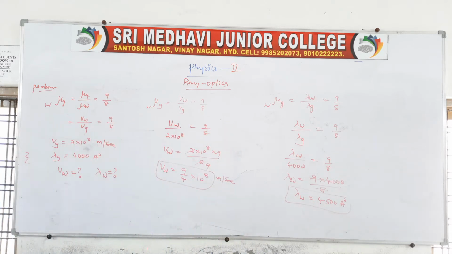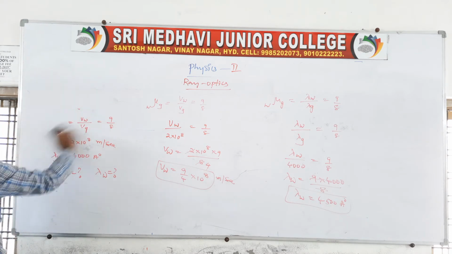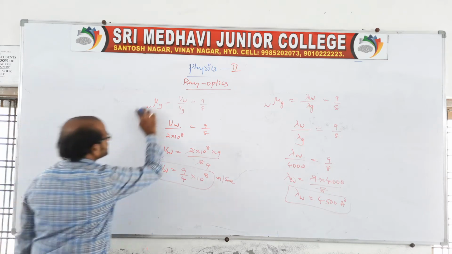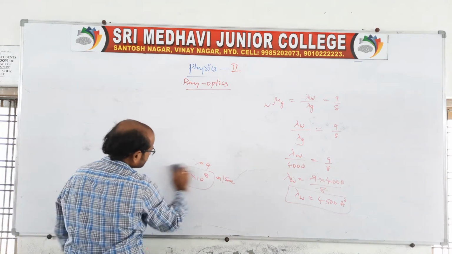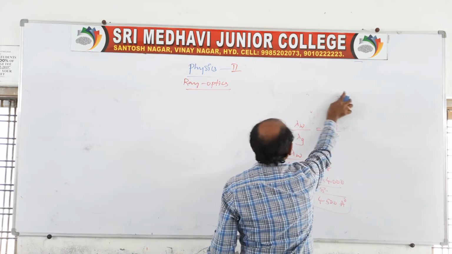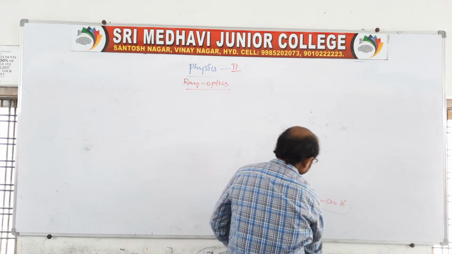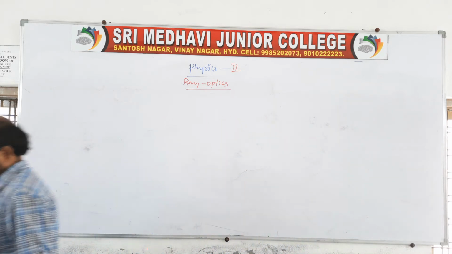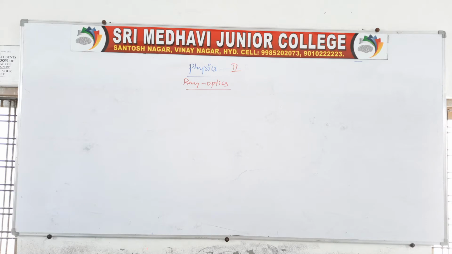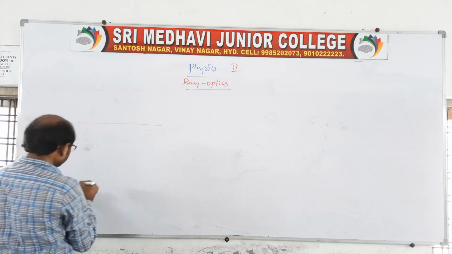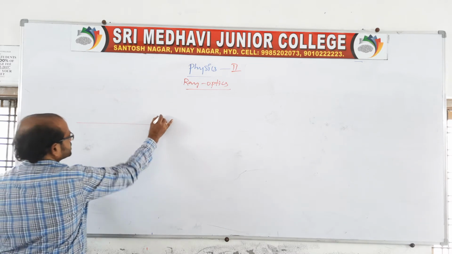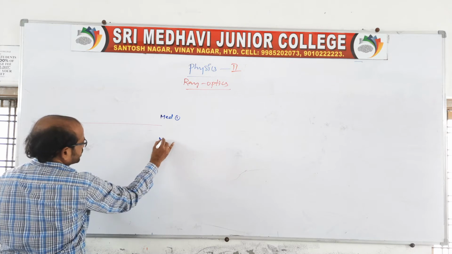So this is a question related to the refractive index of given materials. Let us move to the next one. There is another question in ray optics, in refraction: the principle of reversibility. Sir, what is meant by the principle of reversibility? Very simple. When a light ray propagates from one medium to another medium, we can talk about the principle of reversibility. Take a surface separating two mediums, medium 1 and medium 2.